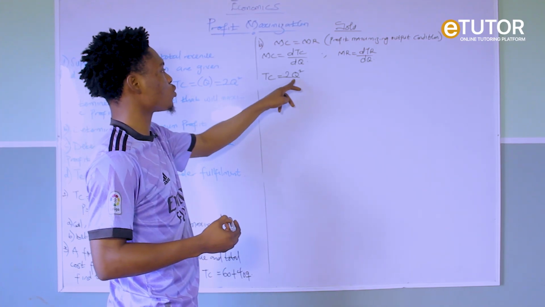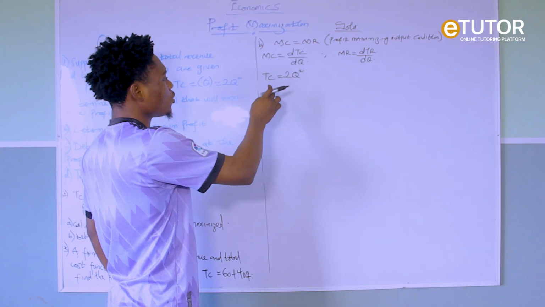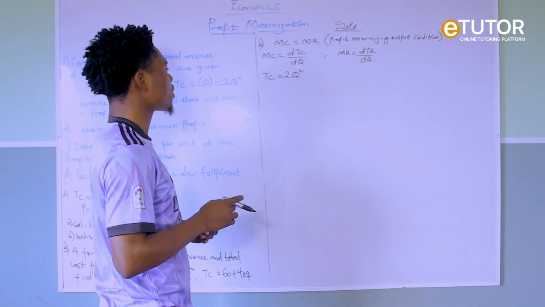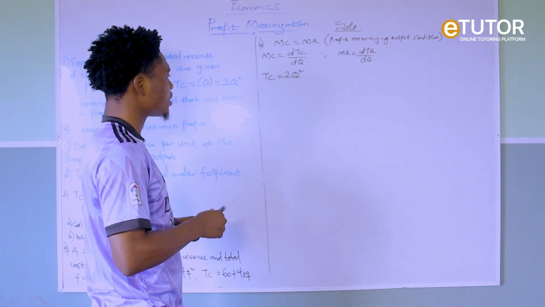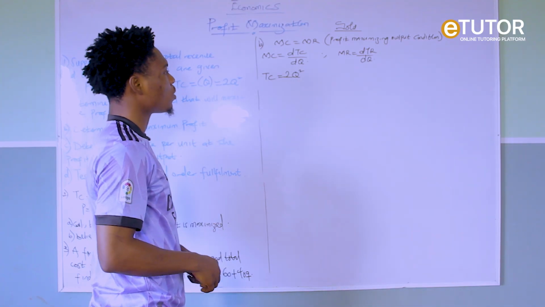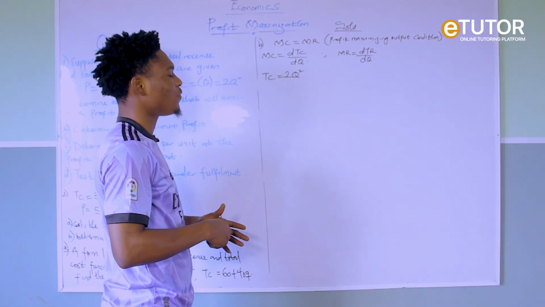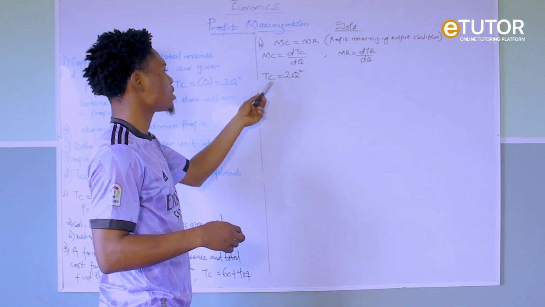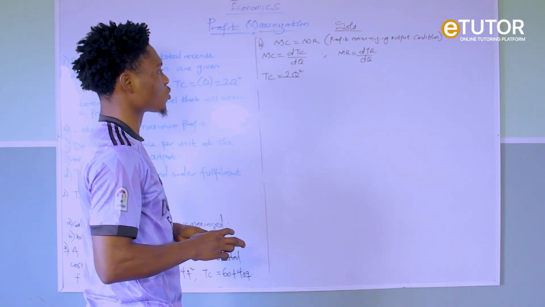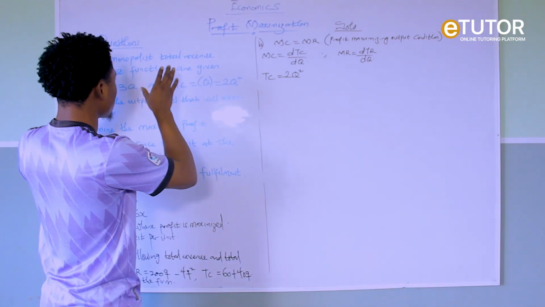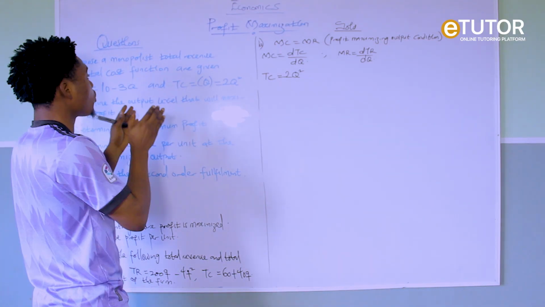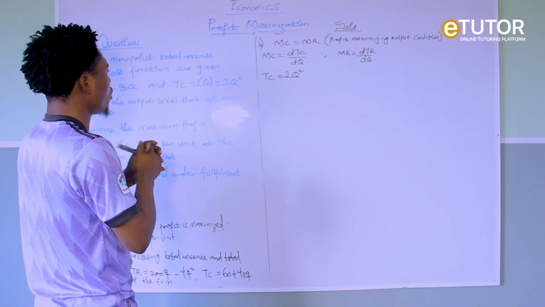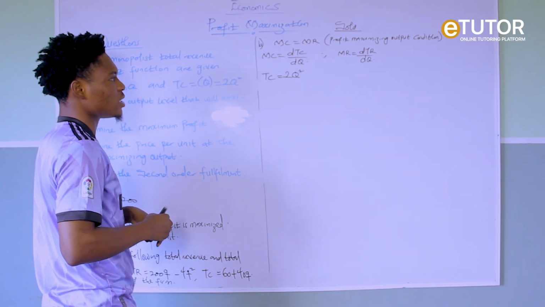Your TC is a function of 2Q squared. Remember that under the theory of cost, 2Q squared is not a linear function. This is a quadratic cost function, and you will notice that we do not have any fixed or constant variable. So it simply means this is a long run cost function. So this monopolist, a firm is different from a monopolist, you get that now? So this monopolist is operating in the long run.